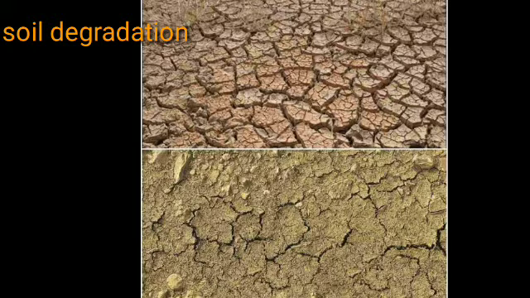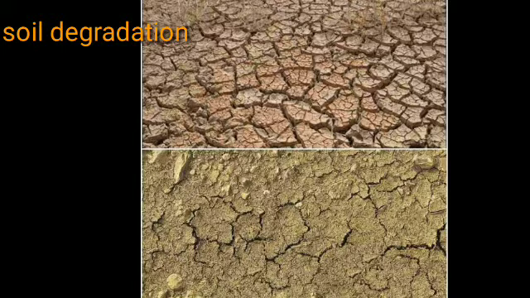So this is called soil degradation, means that the quality of soil gets reduced. Why? Because of excessive irrigation or chemical fertilizers, the quality of soil gets reduced. So when the soil quality is lowered or reduced due to certain reasons, it is called soil degradation.